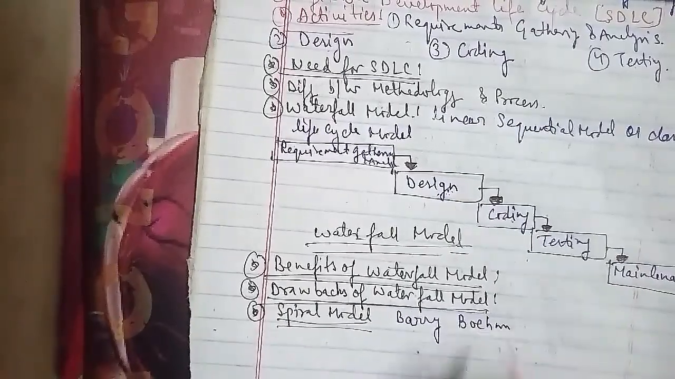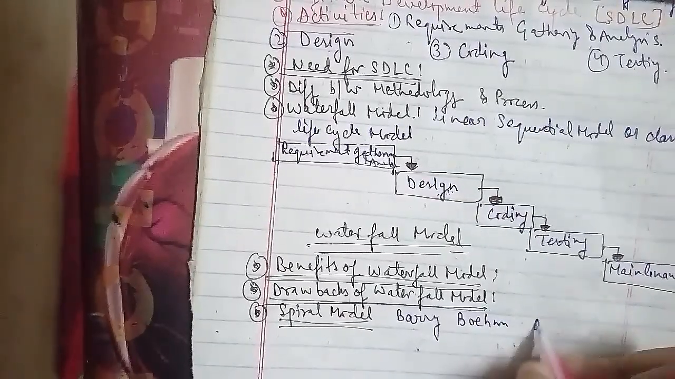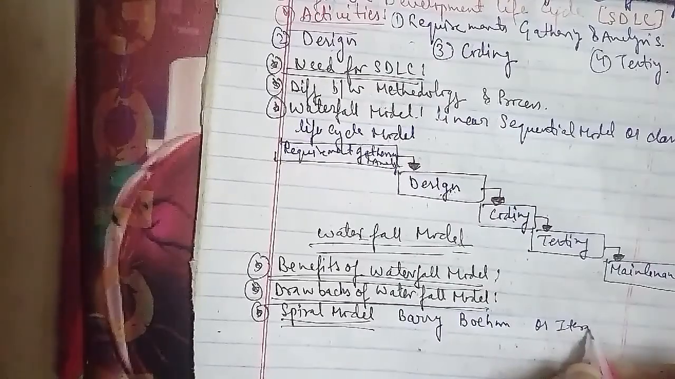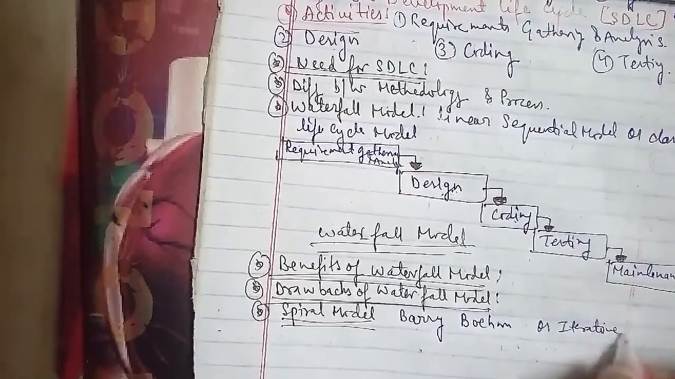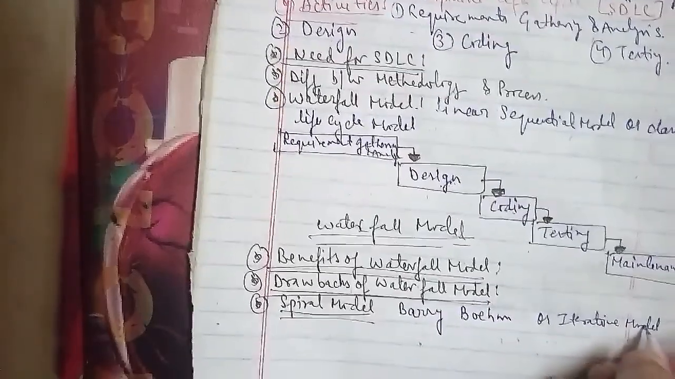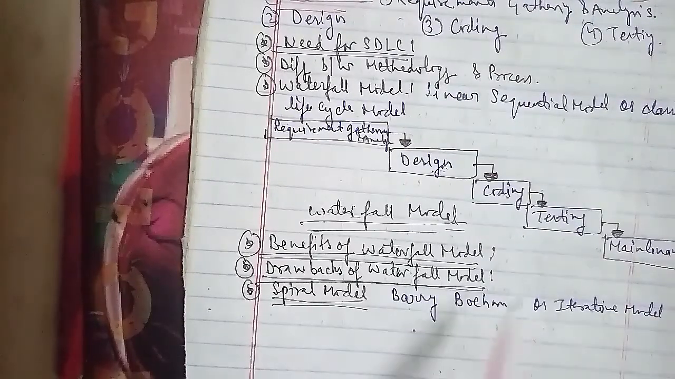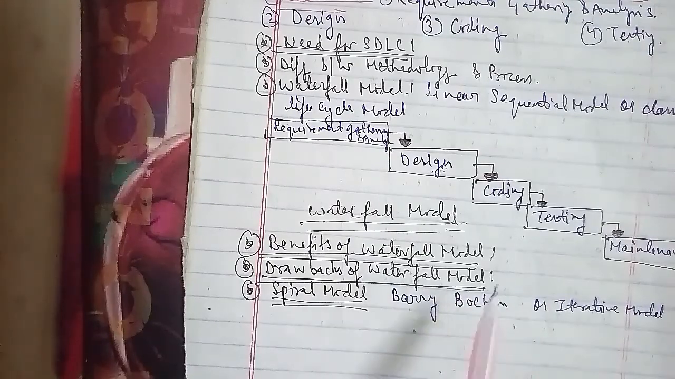Why are spiral models called meta models? This has also been asked for 2 marks in an examination paper. The spiral model is also called a meta model because it is composed of various other models.